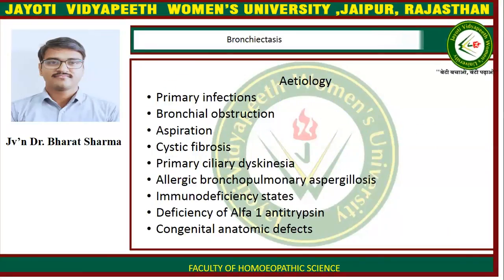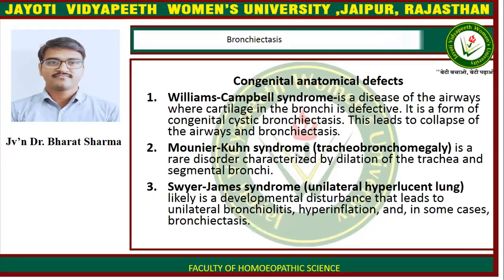Now, etiology: primary infections, bronchial obstruction, aspiration, cystic fibrosis, primary ciliary dyskinesia, allergic bronchopulmonary aspergillosis, immunodeficiency states, deficiency of alpha-1 antitrypsin, and congenital anatomic defects. All can cause bronchiectasis. Congenital anatomic defects.